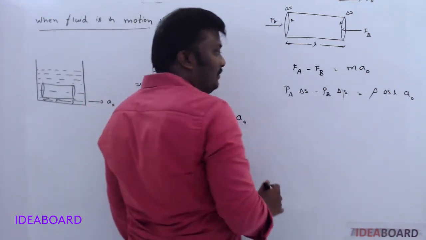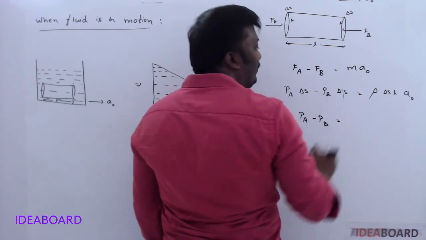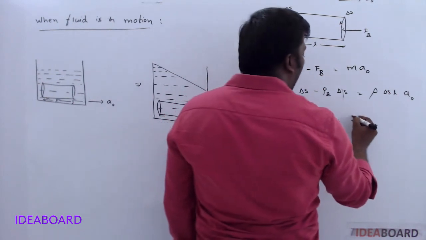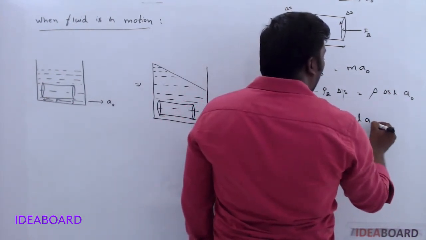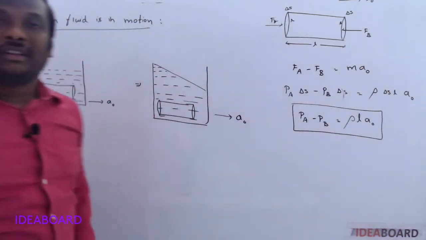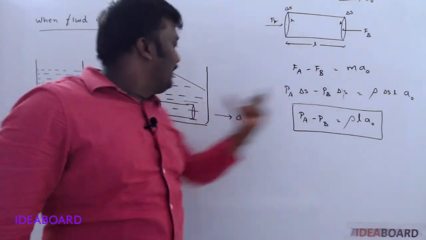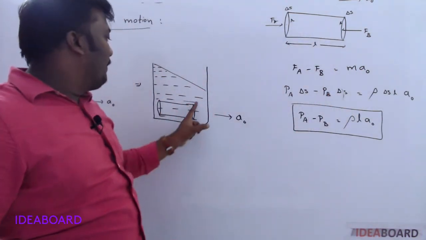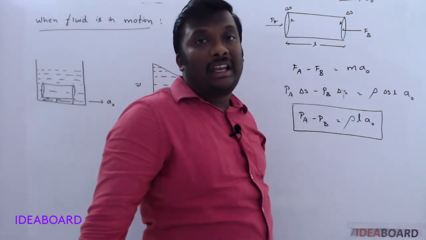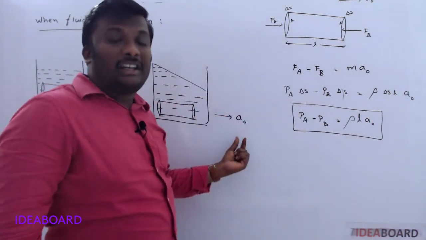From this delta S is common, then we have PA minus PB is equal to, here delta S cancels now, rho L a naught. So what is the formula for PA minus PB? A minus B, because you are moving in this direction, the pressure here is more compared with this one. So PA minus PB is rho L a naught.